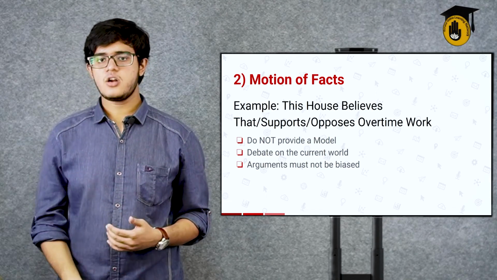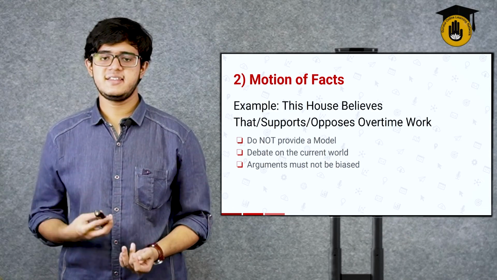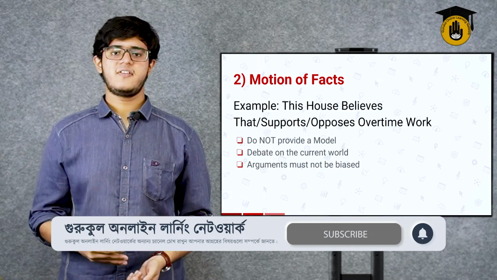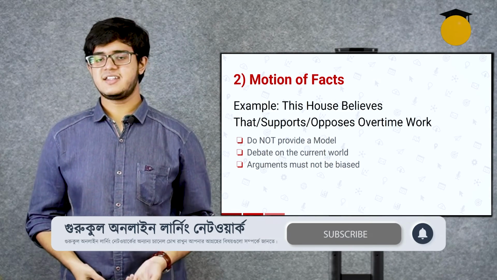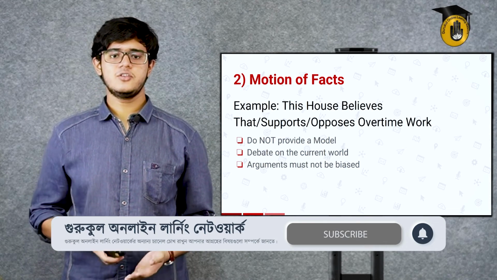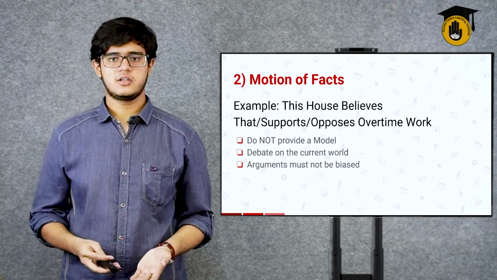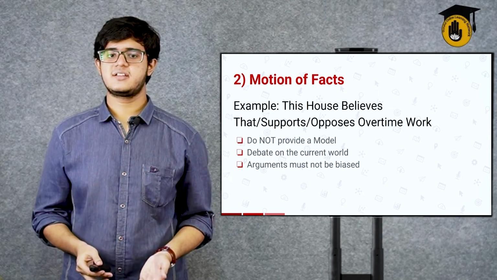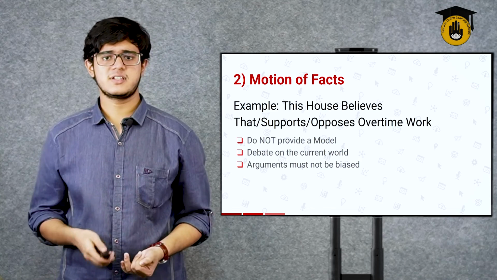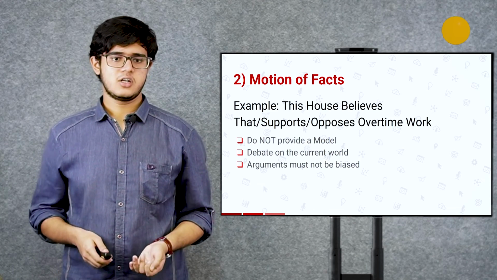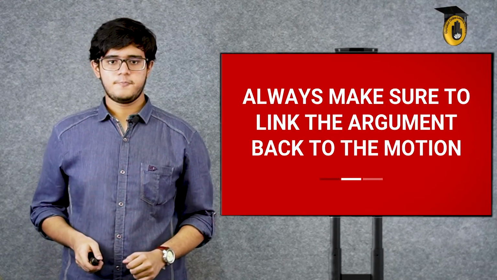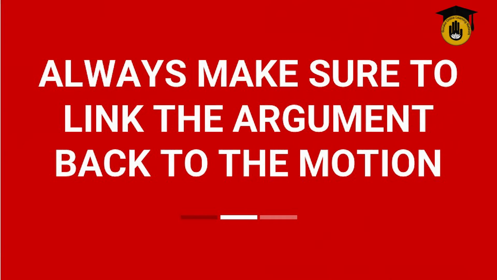Now, you cannot just come up and say that, all right, we are seeing a much bigger growth in Japan due to the fact that there is overtime work. If it is supported by facts, you can indeed say that. But if it's a complete lie and you're just showing that it's happening, you cannot come up and say that. Arguments must not be biased. You need to come up and talk about what the current world is. Again, debating is a sport in which you're trying to win. So make sure you are still slightly biased towards your own arguments. Again, always make sure to link the argument back to the motion.